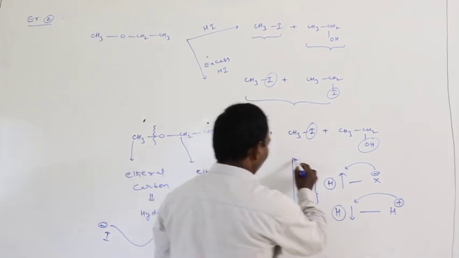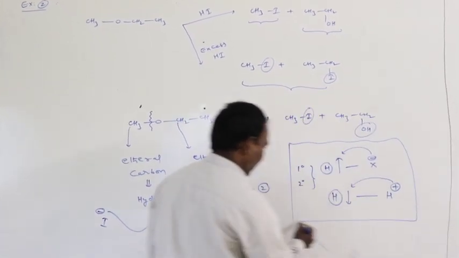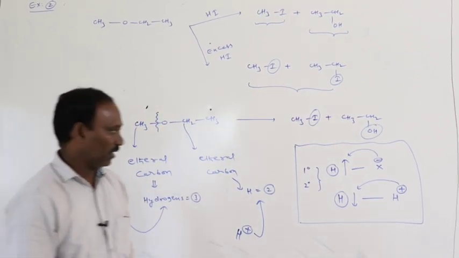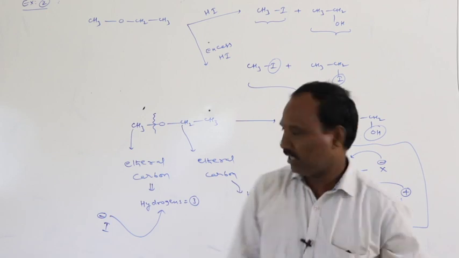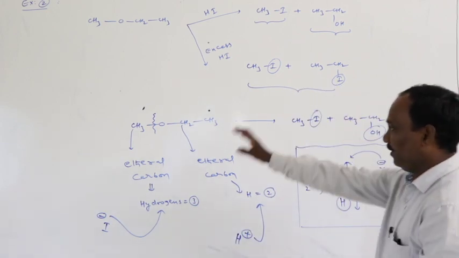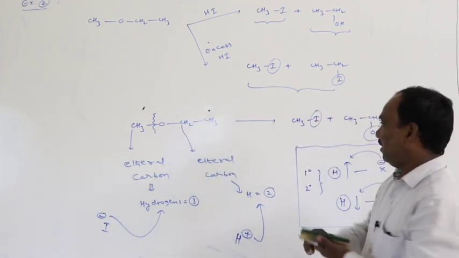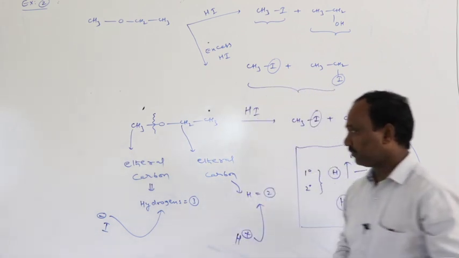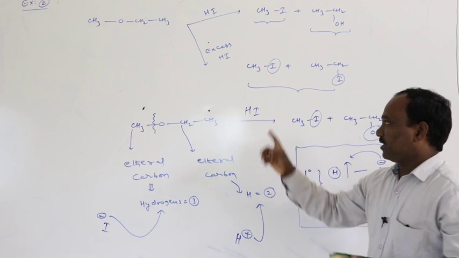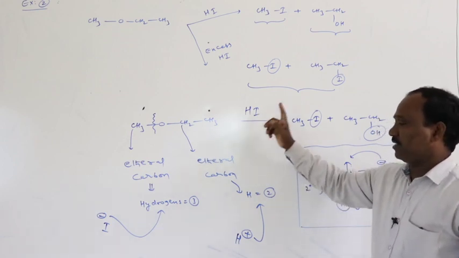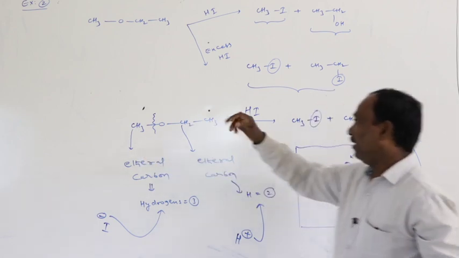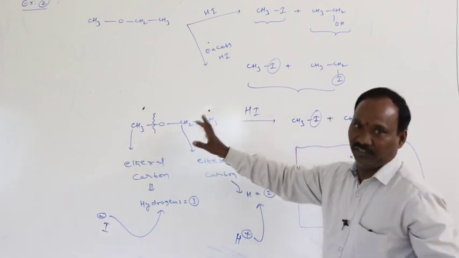This is in the case of primary and secondary alkyl halides. Once again, repeat: ether on treatment with hydrogen iodide, HI, H plus and I minus: I minus preferentially attacks the methyl group, and H plus attacks the ethyl group.